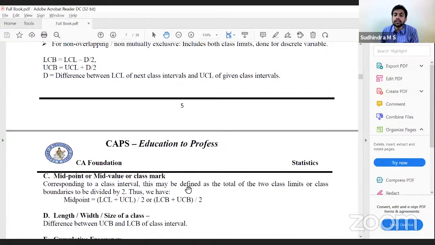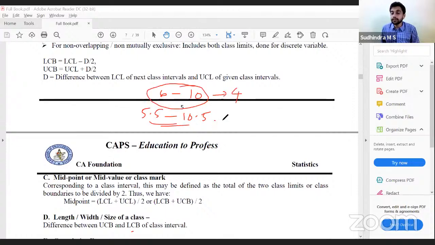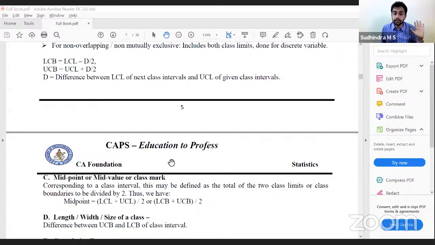Length, width or class size of a class interval is UCB minus LCB. It is not class limits. You have to consider class boundary here. For midpoint or mid value, there is no difference. You consider class limit or class boundary, that doesn't make any difference. But for calculation of length of the class interval, you have to consider class boundaries itself, because for 6 to 10 the actual limit is 5.5 to 10.5. So if I consider the limits, the difference is 4, but actually it is 5. So we have to consider class boundaries for the purpose of calculating size of the class interval.